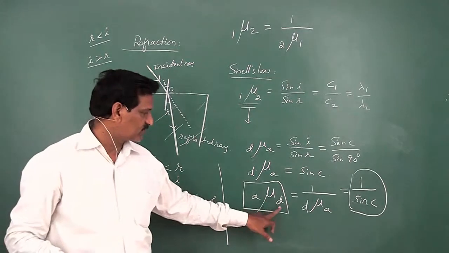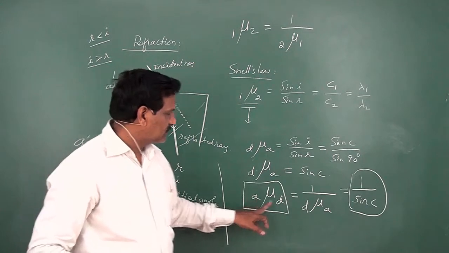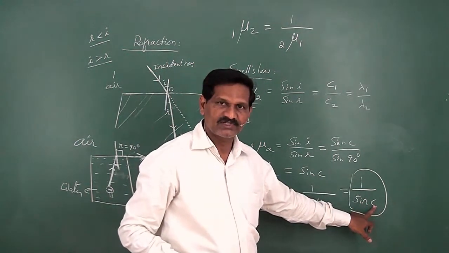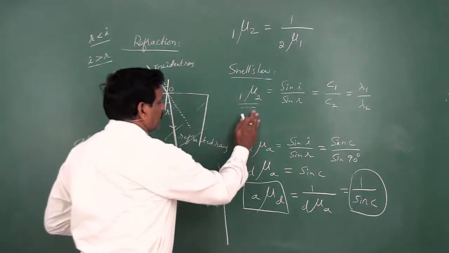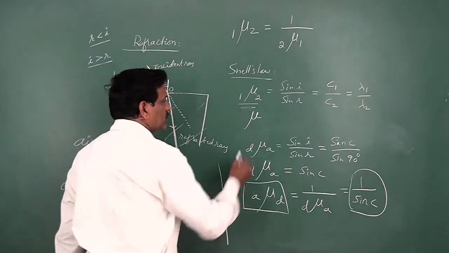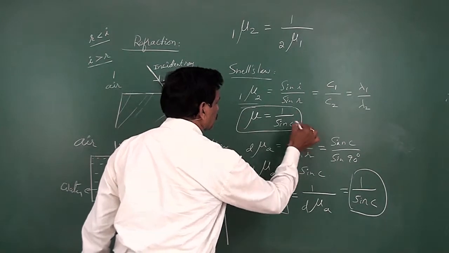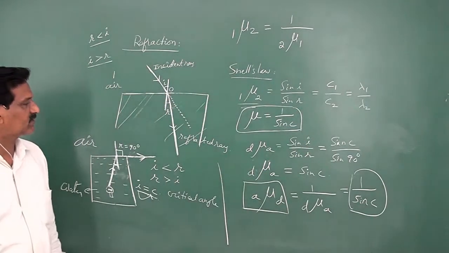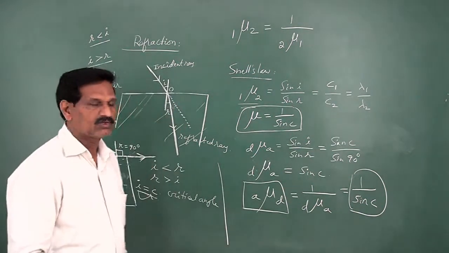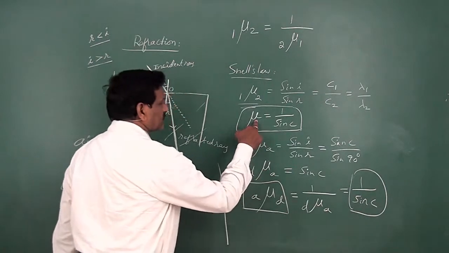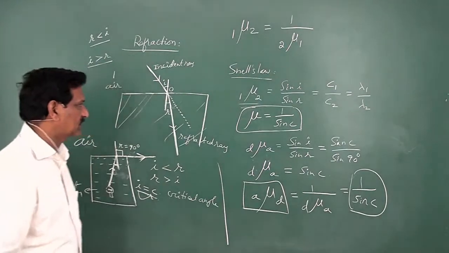So this is the relation between the refractive index of the denser medium and the critical angle. The refractive index of the denser medium with respect to air, that is rarer of course, is equal to 1 by sin C, where C is the critical angle. In general, the absolute refractive index mu is equal to 1 by sin C. This is the relation between the refractive index of the denser medium and the critical angle in that medium. So mu is equal to 1 by sin C.